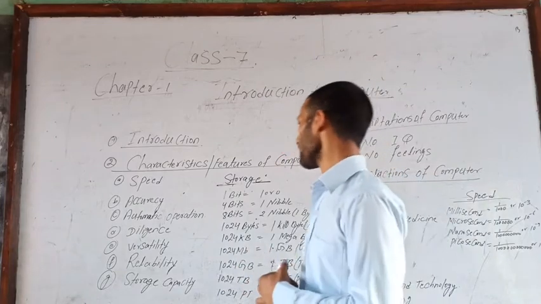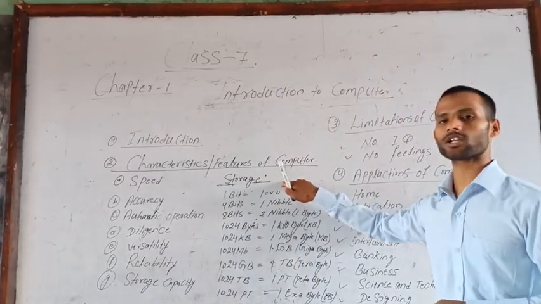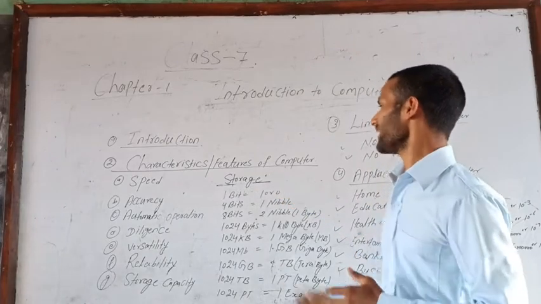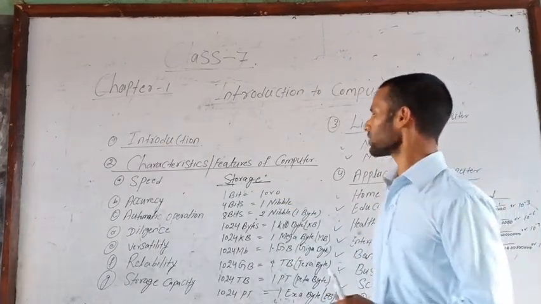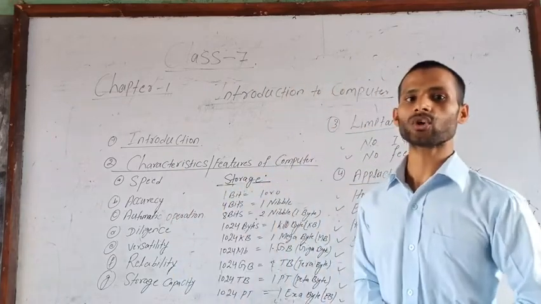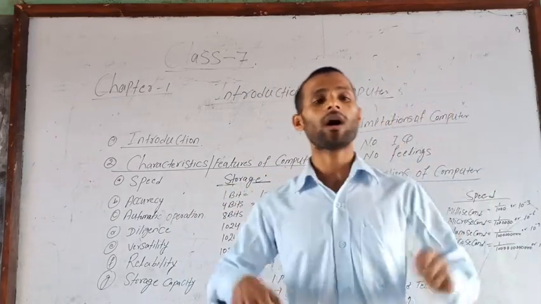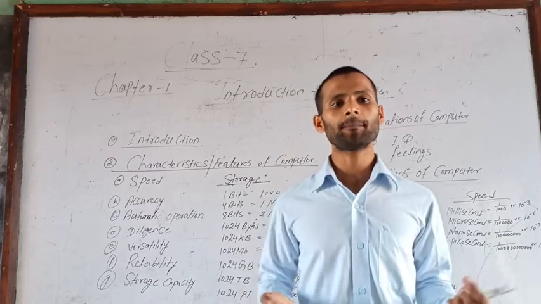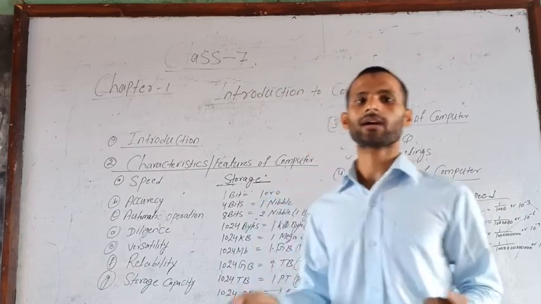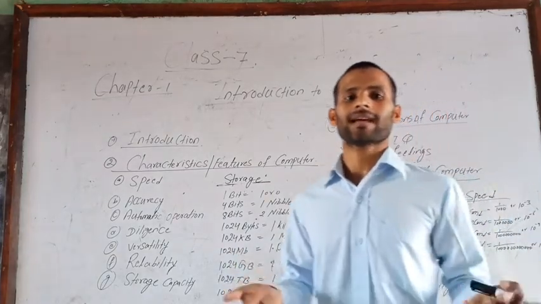Come to the next topic, the storage device. On this topic, we calculate storage. One bit is equal to either 0 or 1, because our computer works on binary digits, 0 and 1. The computer cannot understand any language except binary.